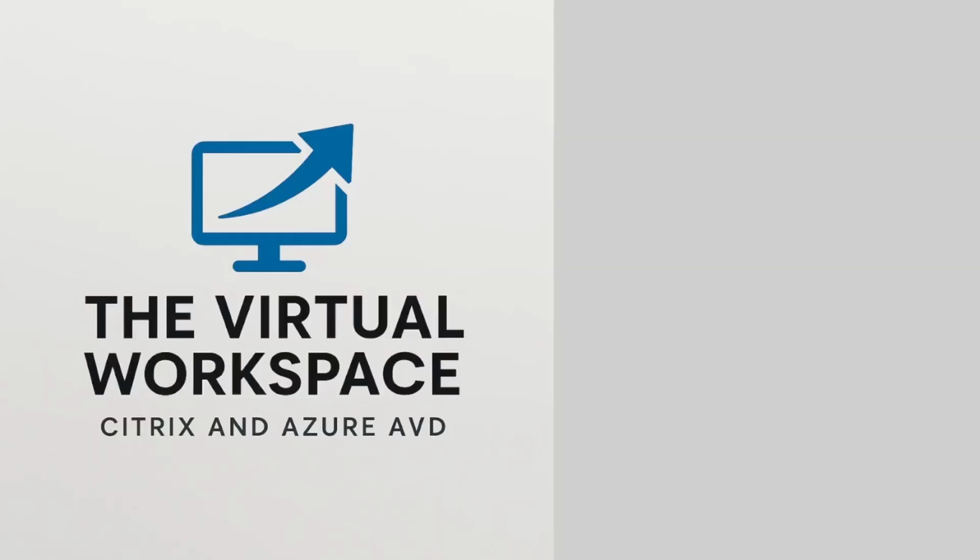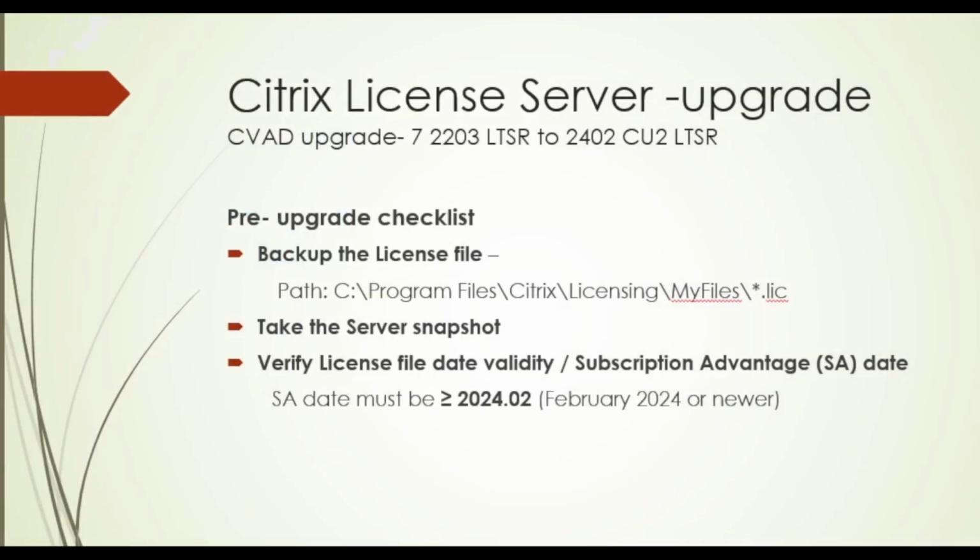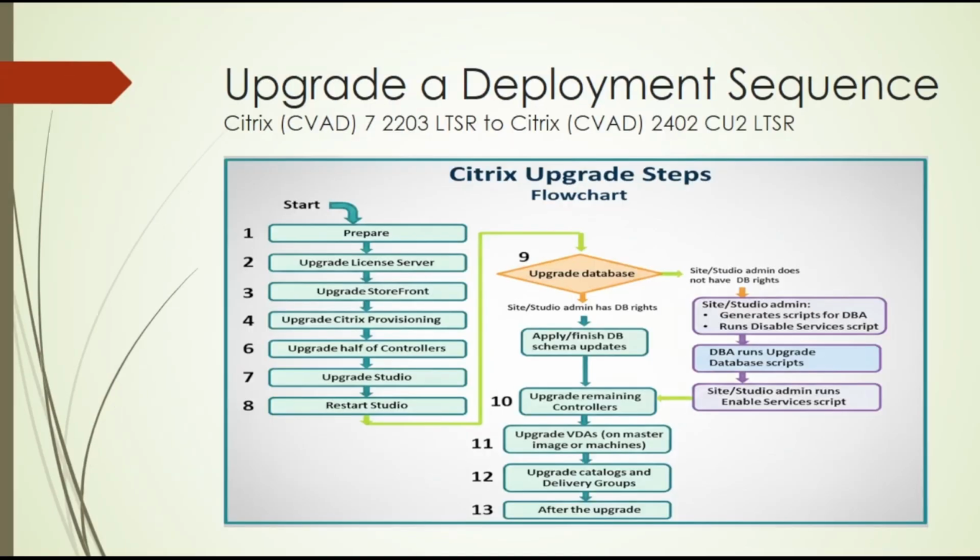This is the second part of our video series, Upgrading Citrix Version, Mastering Virtual Apps and Desktops. And in today's video, we are going to upgrade the license server. So in my last video, we discussed my lab and the preparation.